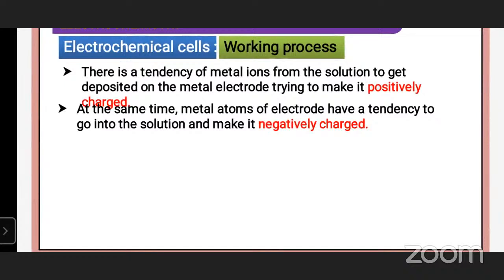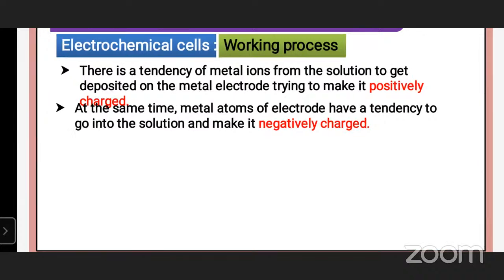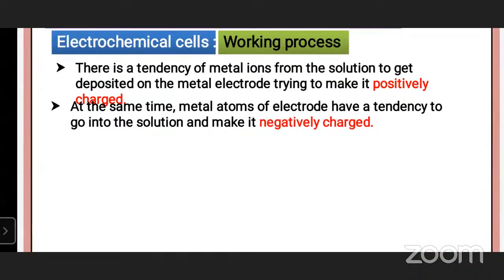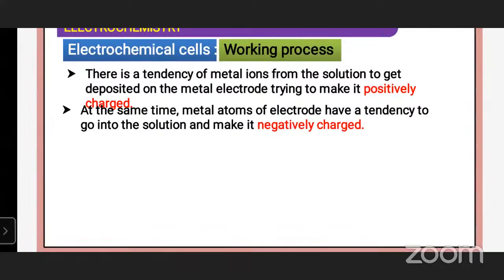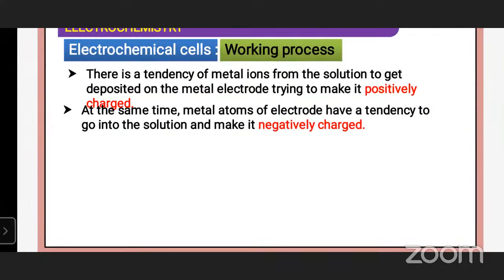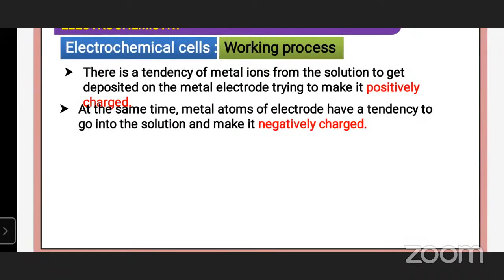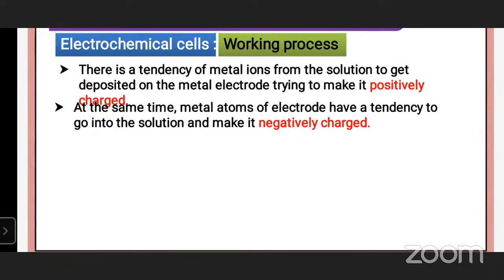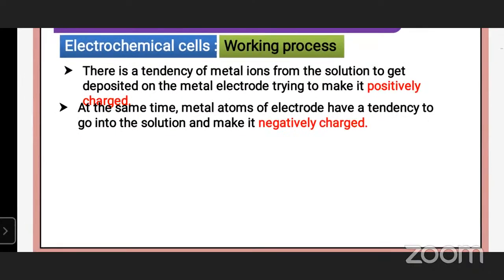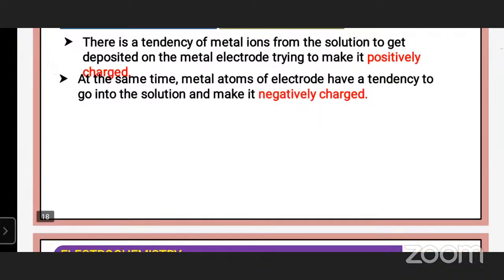At the same time, metal atoms of the electrode have a tendency to go into the solution and make it negatively charged. So there are positive charge and negative charge in the cell.